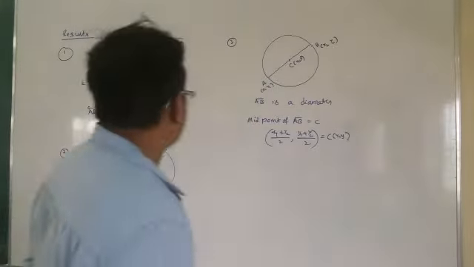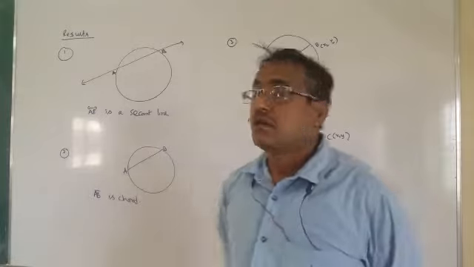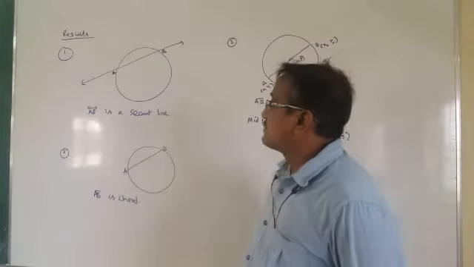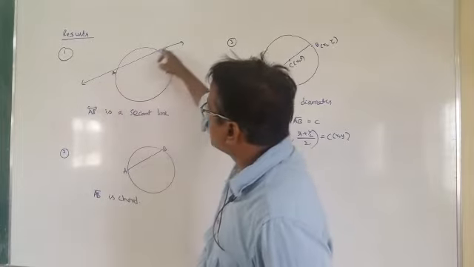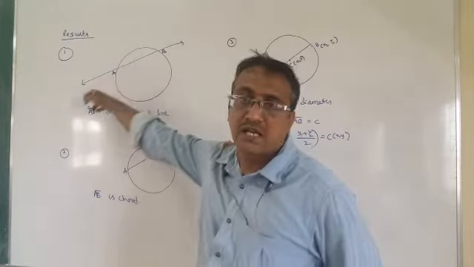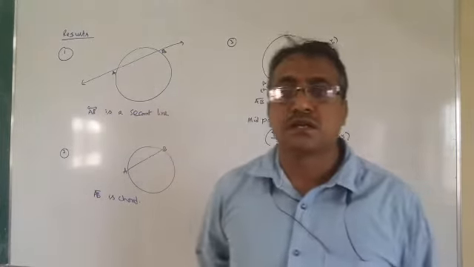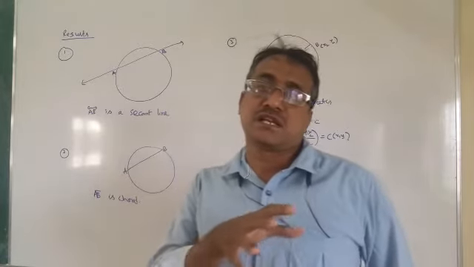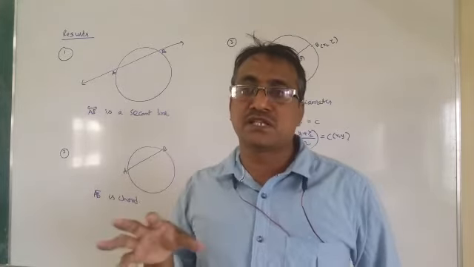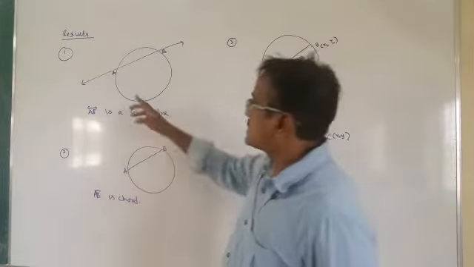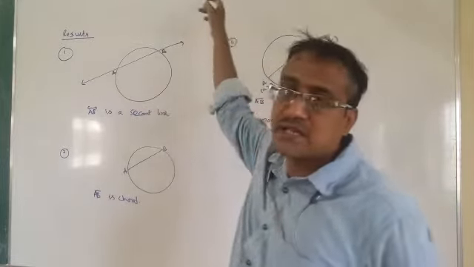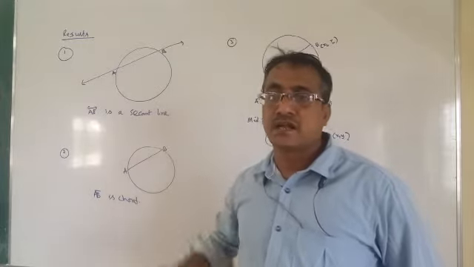Next, see these diagrams. In the first one, a line AB has intersected this circle at 2 points. If a line intersects a circle at 2 points, then that line is called a secant line. So this entire line is called a secant line.